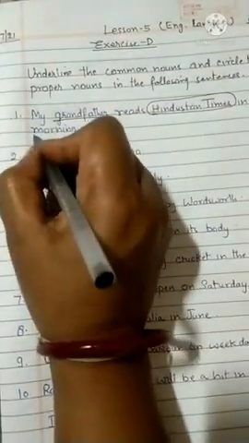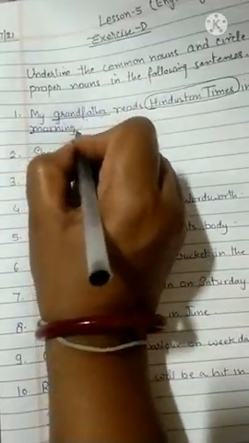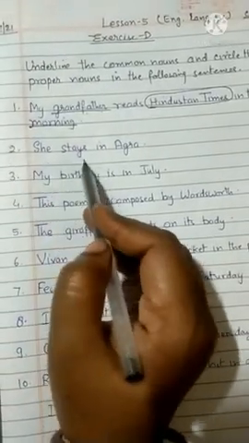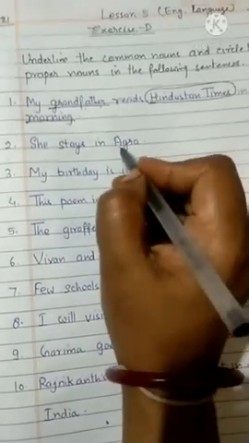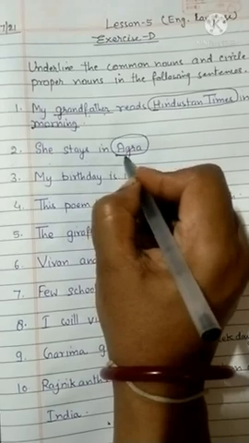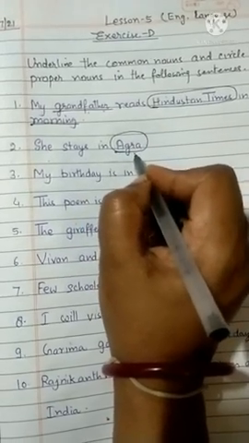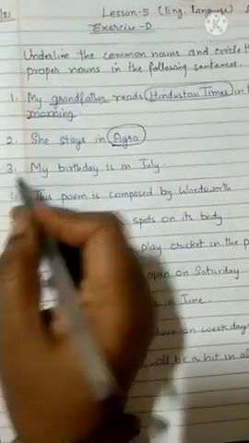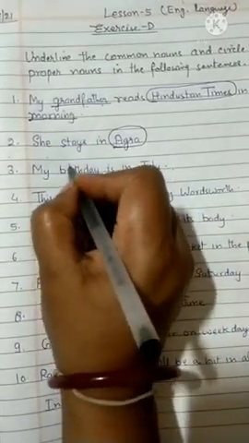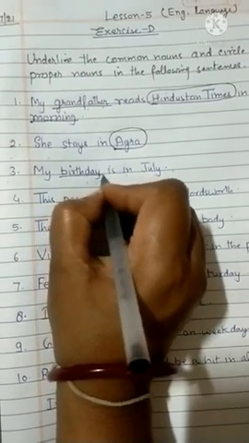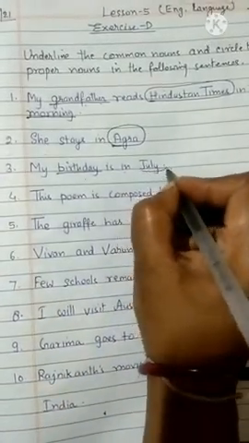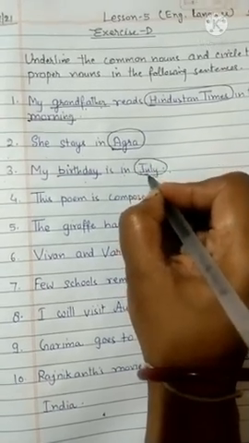And morning is again common, that's why we underline it. Next is, she stays in Agra. Agra is a proper name of a city, so we encircle it. It is a proper noun, beta. Next, my birthday is in July. Birthday is used as a common noun. It is anybody's birthday, but it is particularly mentioning that it is in July. So July is a proper noun.